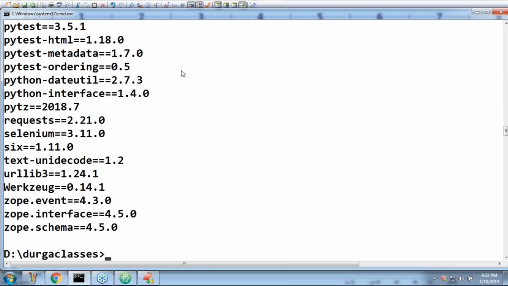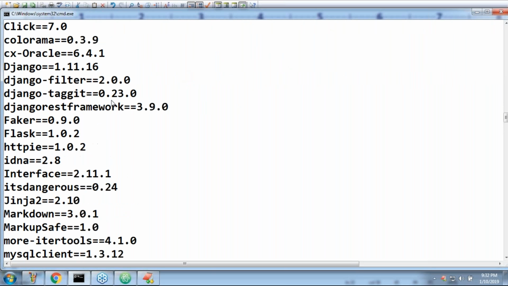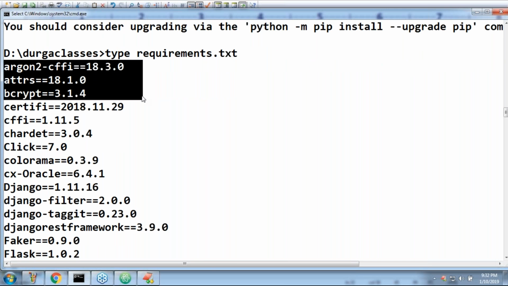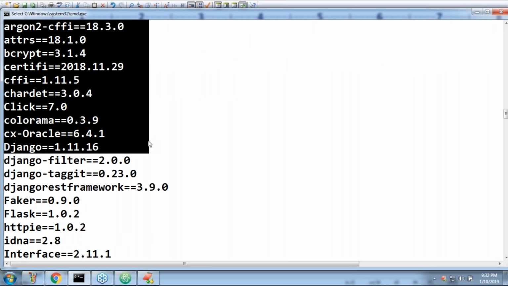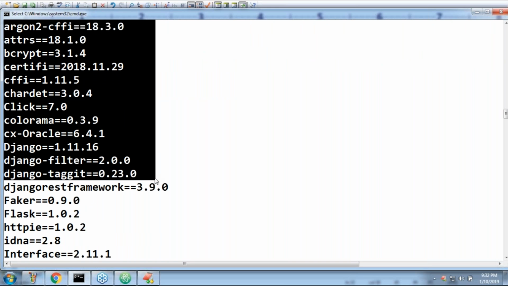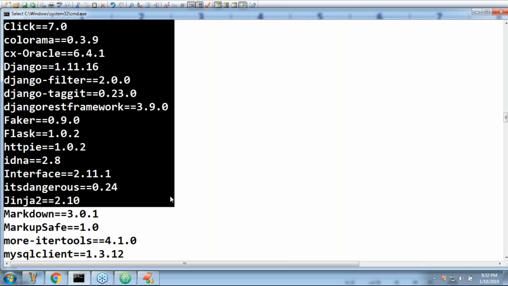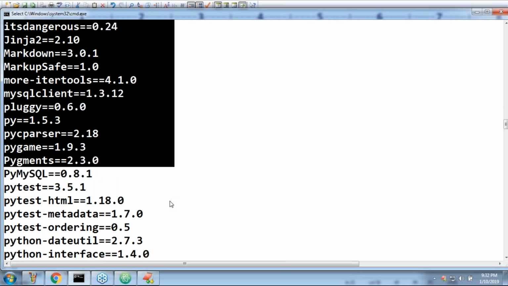These are the various things I have. Argon2, which I use somewhere in Django authentication, bcrypt, certifi, Django 1.11.16, django-filter, Django REST framework 3.9 version, the Faker module, all the things currently in my system.